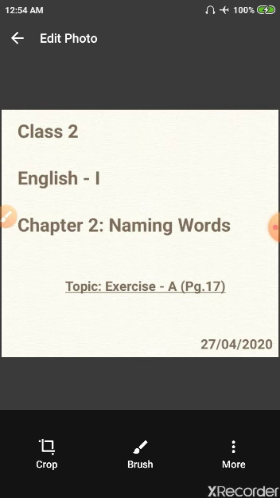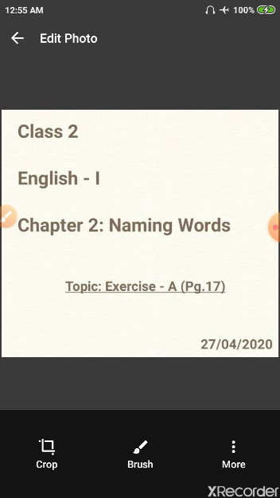The taxi is waiting outside the road. So, children, to find the naming words here, we need to look at the words and see which word answers the question. Is this a name of a person, place, animal, or thing?